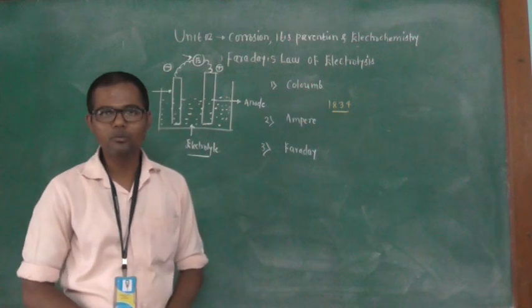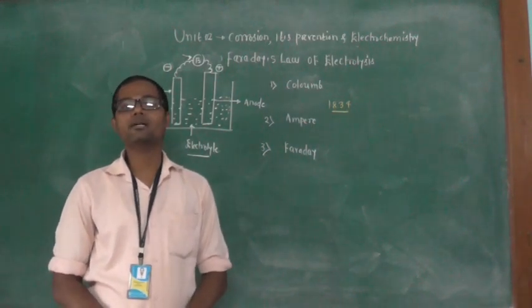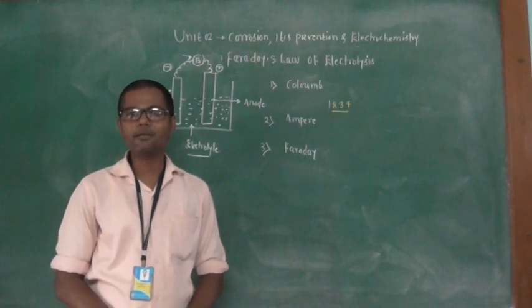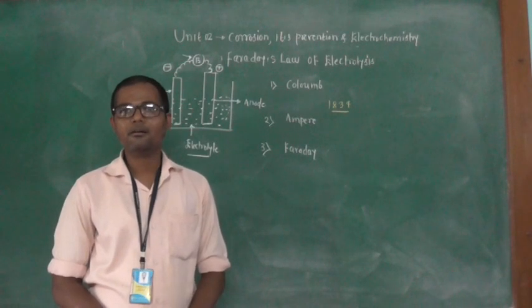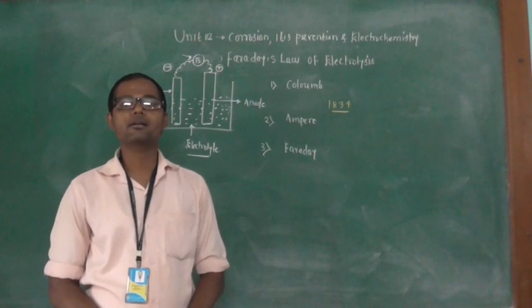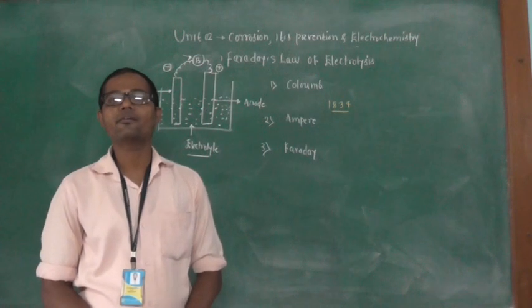So what is the Coulomb? It is the quantity of electricity that passes through the circuit when a current of 1 ampere is passed through a circuit for 1 second.